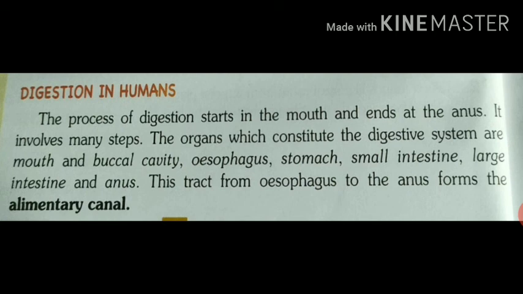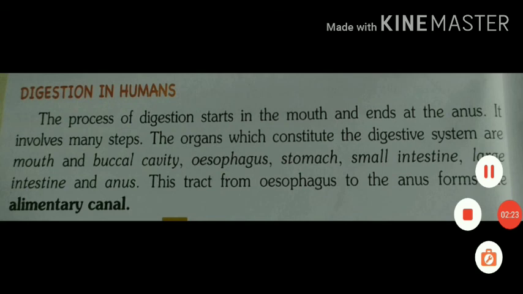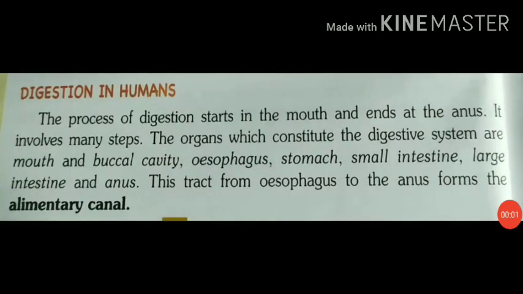So listen carefully. It consists of the gut or alimentary canal and glands associated with it. The organs of the digestive system form a canal called the alimentary canal or gut. The gut is like a tube that extends from the mouth to the anus, with most of its length coiled in the abdomen or abdominal cavity. Abdominal cavity means the largest hollow space of the body.